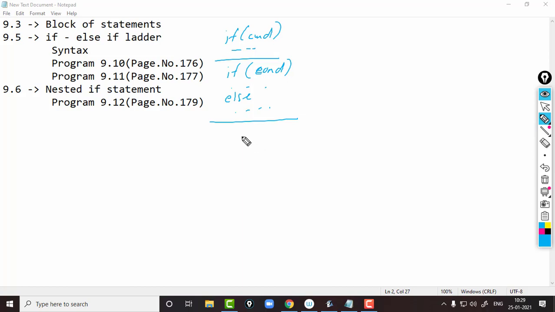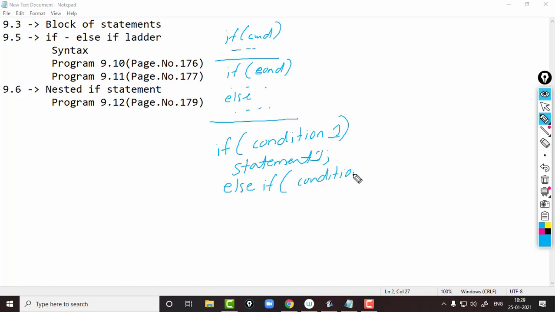So in such situations we are using the if else if ladder. So the syntax you can see here: if condition 1, then statement 1 will be executed. Secondly, we need to check another condition, condition 2, statement 2.